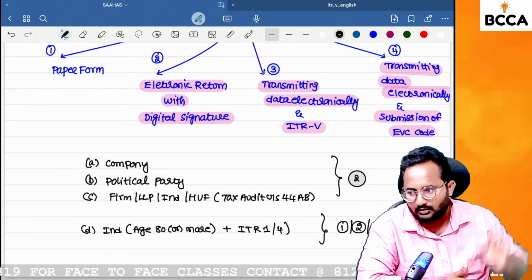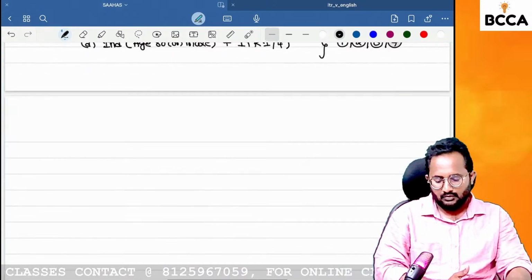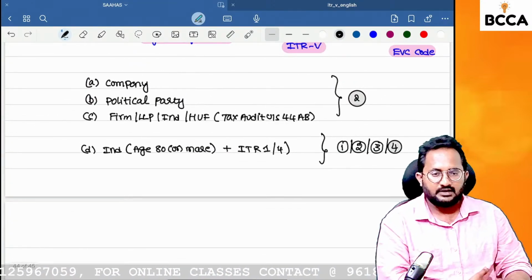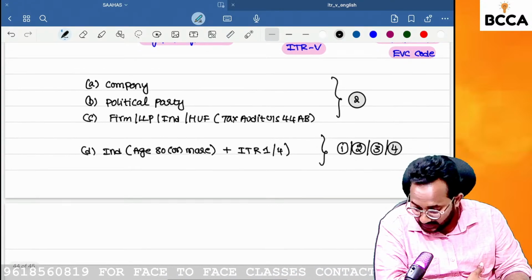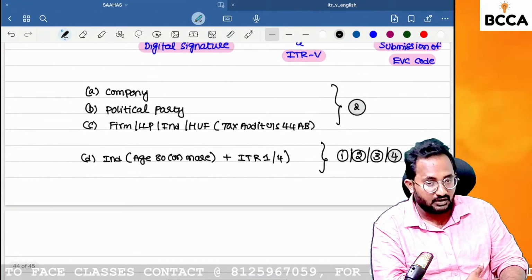Any mode he can go with. Who is that? An individual who is 80 years or more and wants to file ITR 1 or ITR 4 can go with any one of the methods.